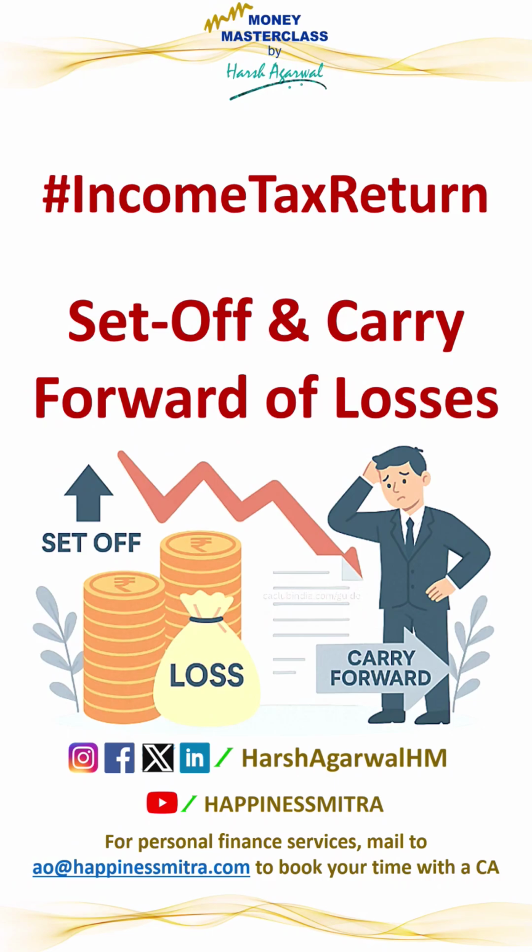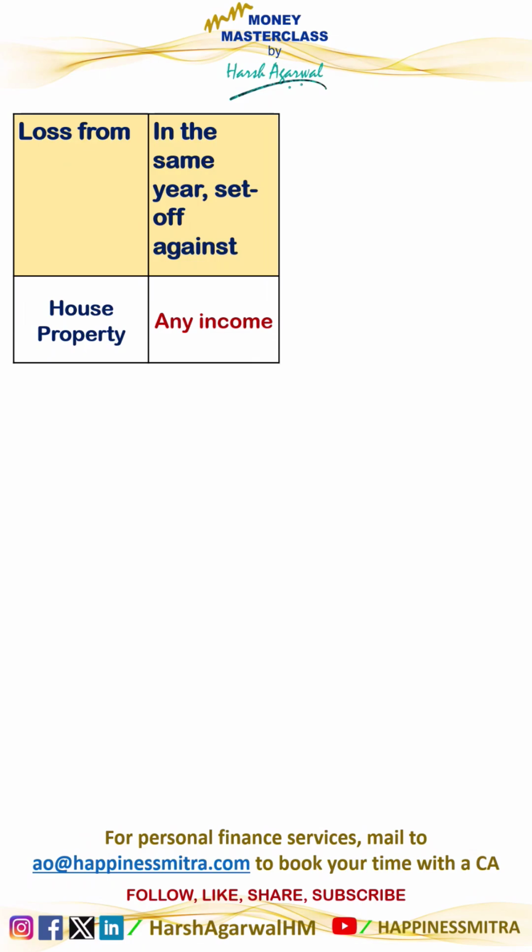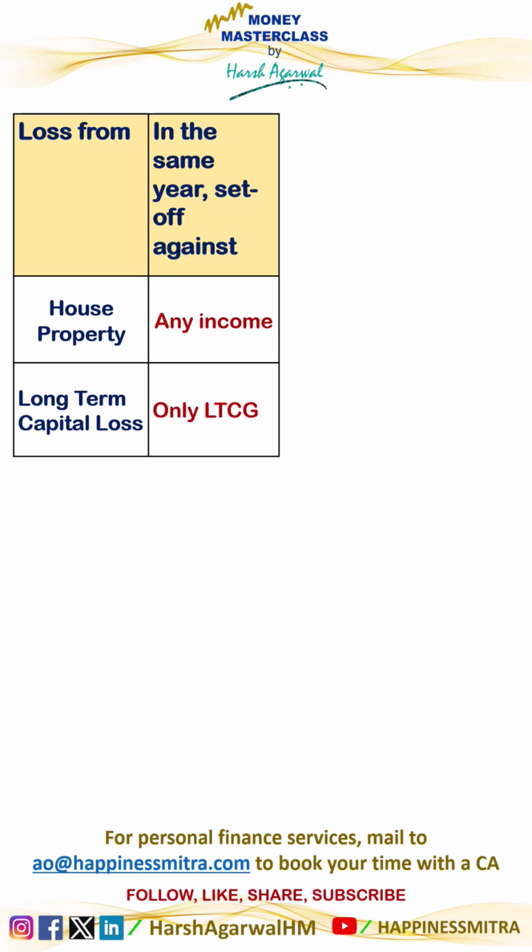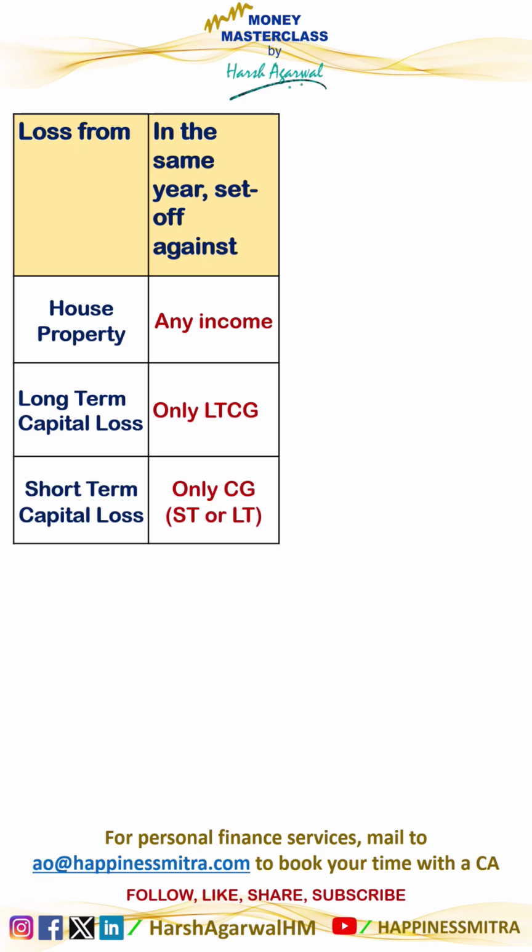Let's understand how losses from different sources can be set off and carried forward. Loss from house property is very simple. It can be set off against any kind of income. Long-term capital loss can be set off only against long-term capital gain. Short-term capital loss can be set off against any capital gain, short-term or long-term.